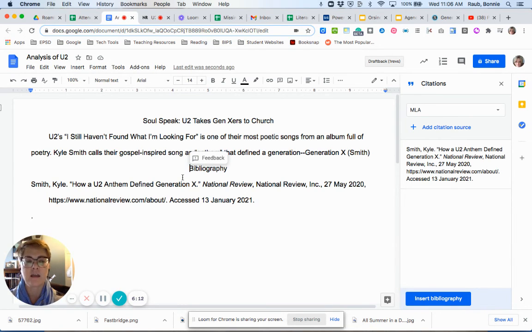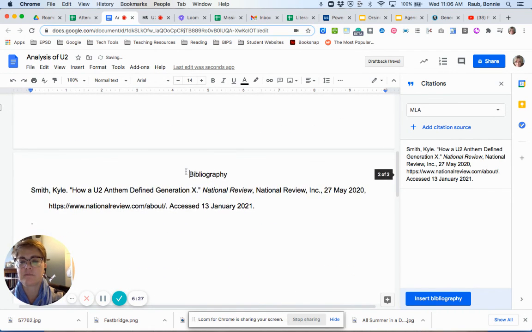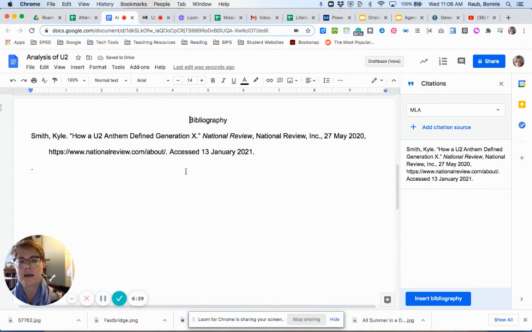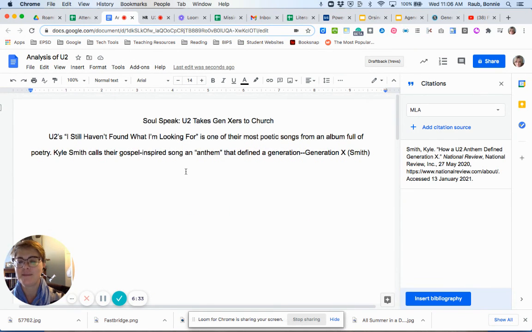The way to do that, if you are on a Chromebook, you would click Control Return. If you are on a Mac, you would click Command Return, and it will create a separate page for me, and my citations will always be at the end of my document.